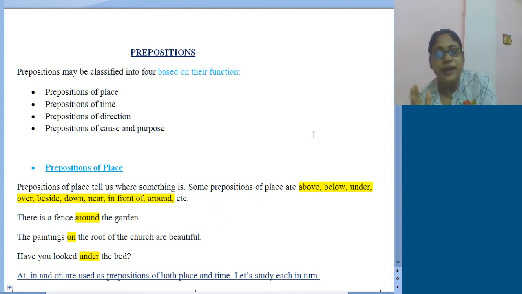So you need to learn these things very clearly. When you will be working somewhere, in that case also, if you use them wrongly, the impression will not be good. So we need to learn prepositions properly.